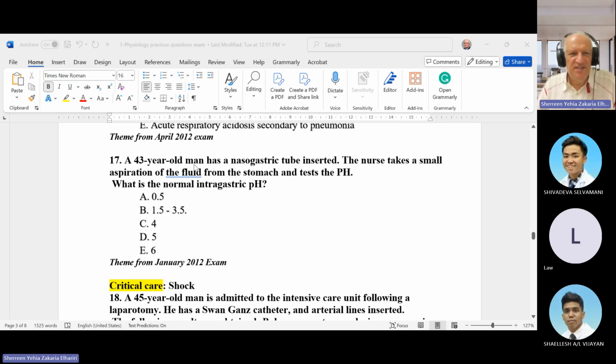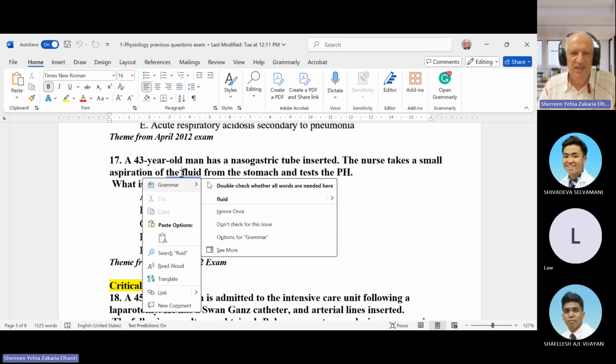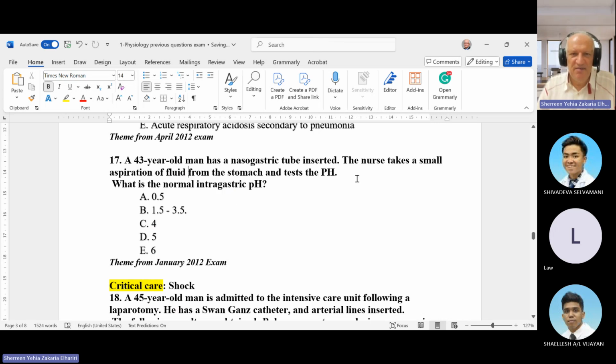Okay, a 43-year-old man has a nasogastric tube. The nurse takes a sample of aspirated fluid from the stomach and tests it for pH. Of course, we know the pH of the stomach is acidic. So which one of these is the pH of the stomach? Which one is acidic?